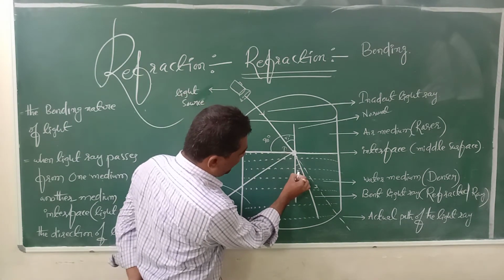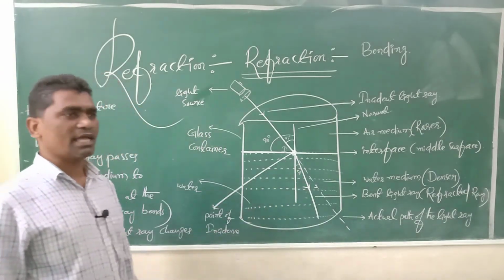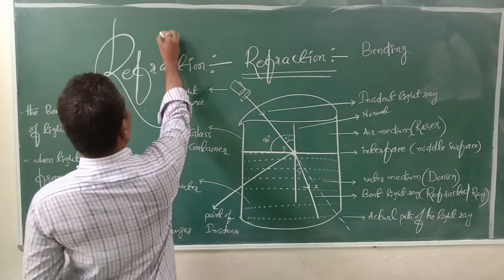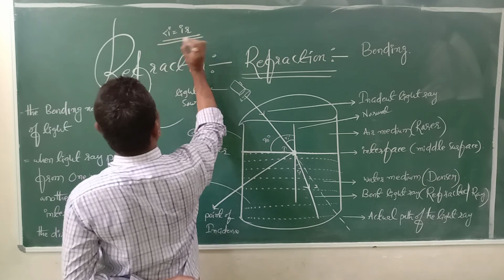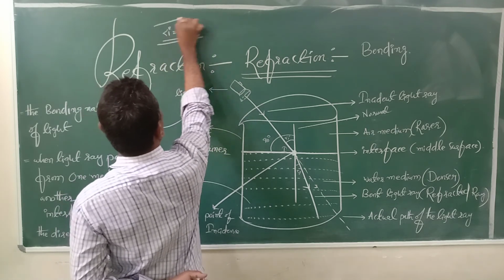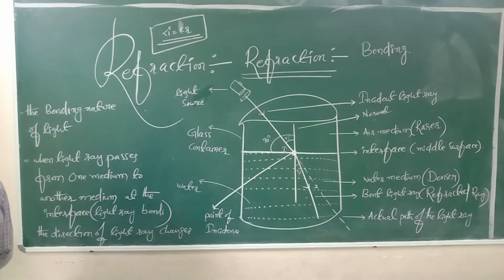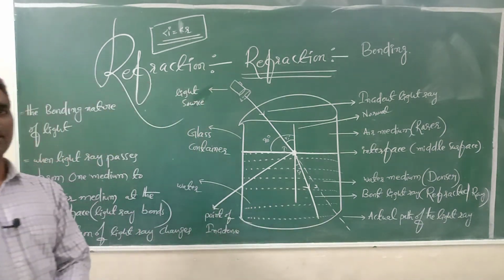The angle made by the refracted light ray with the normal is called the angle of refraction. Angle of incidence will be always equal to angle of refraction. Okay, students. So this is about the refraction phenomenon.